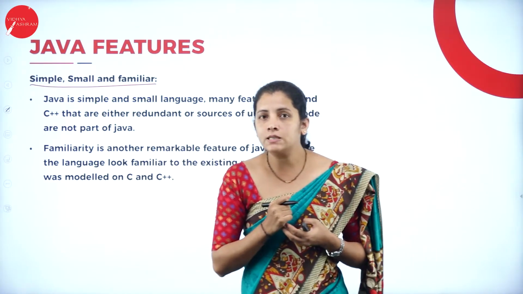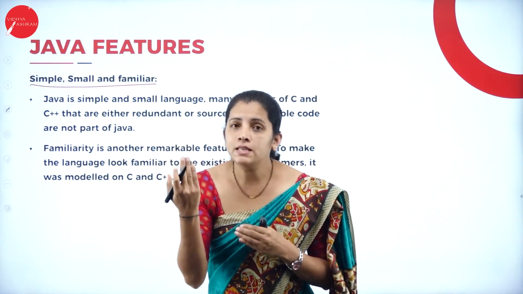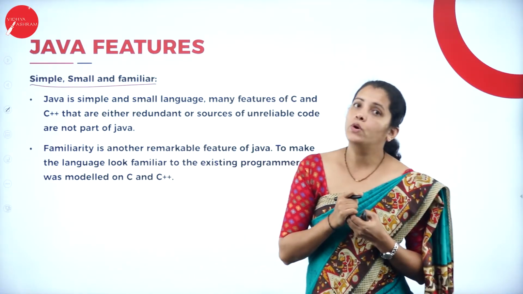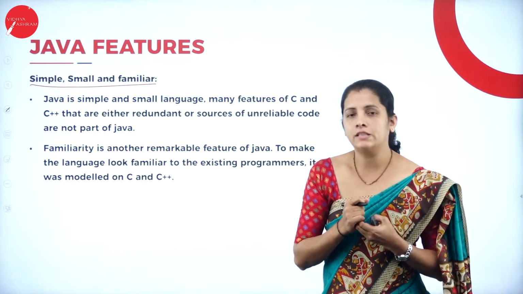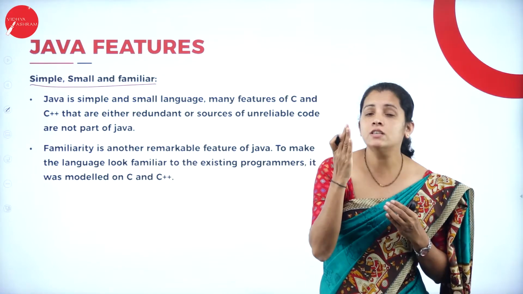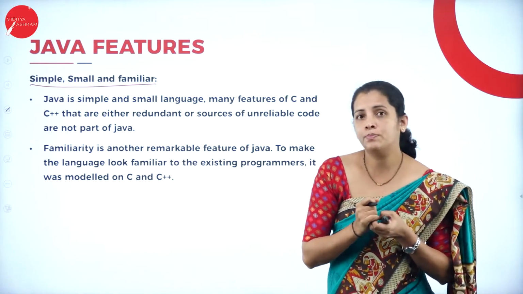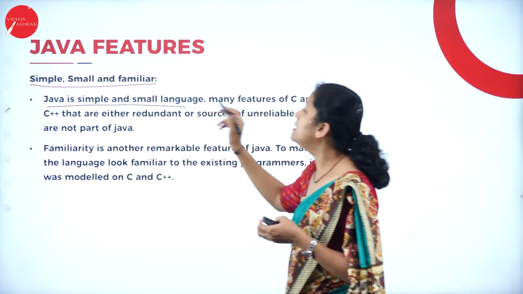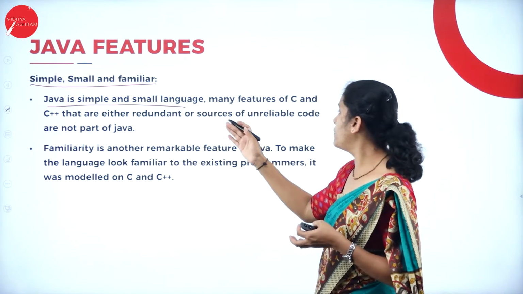Then what is C++? Here C++ is an example of an object-oriented programming language, and Java adopts most of the features from the C++ programming language. So Java is a simple and small language.